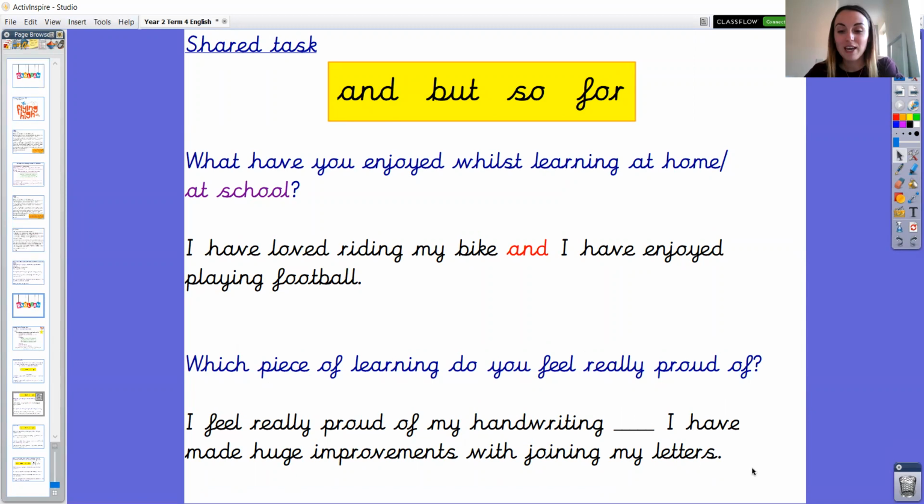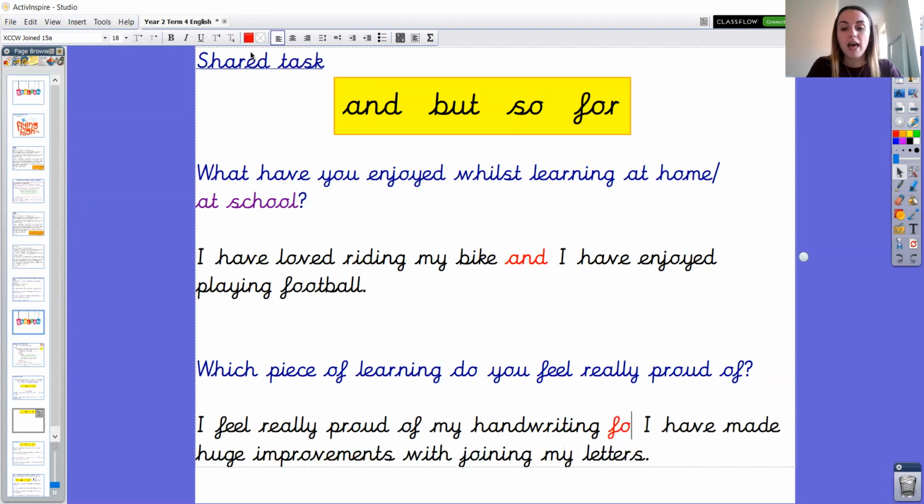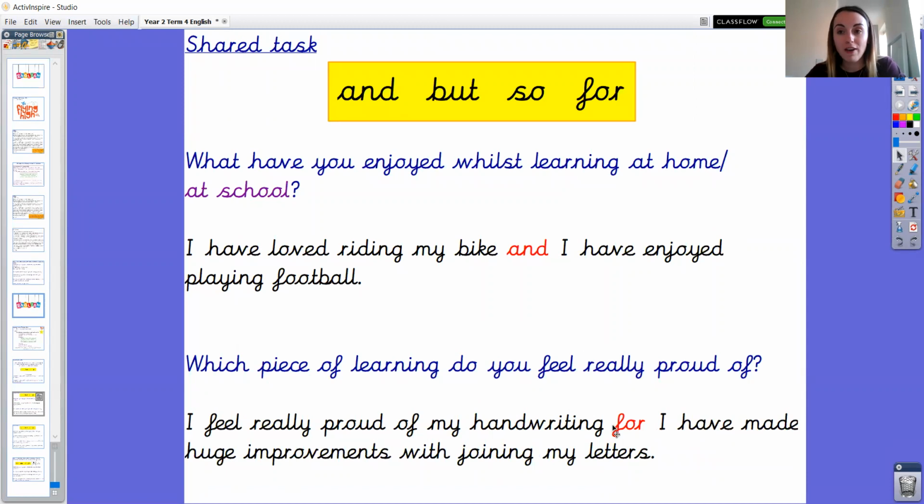Well done, Year 2. Great thinking. So the coordinating conjunction which makes sense here is "for", as the coordinating conjunction "for" is very similar to "because". So let's read it together. I feel really proud of my handwriting, for I have made huge improvements with joining my letters.